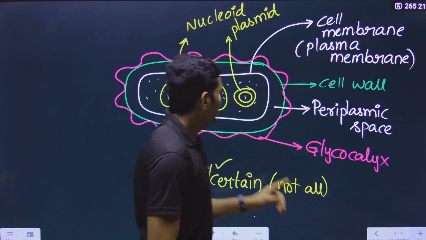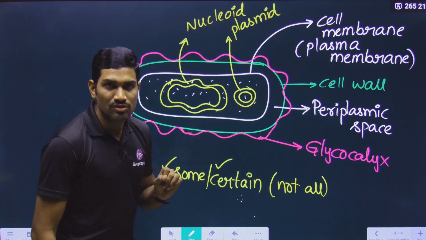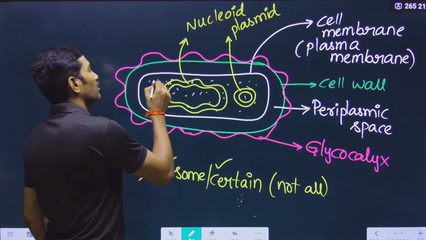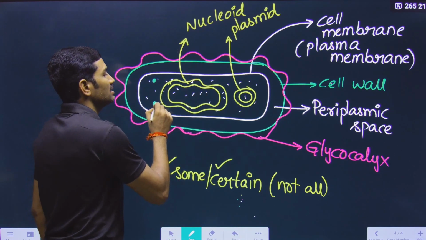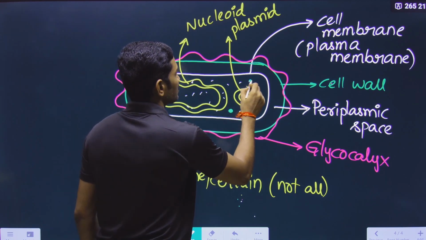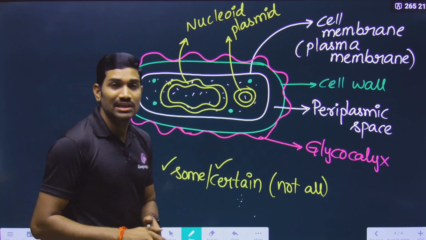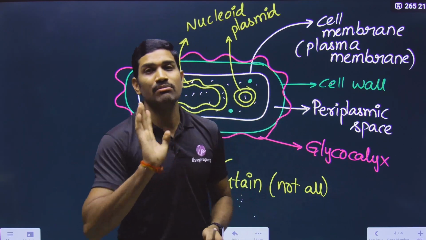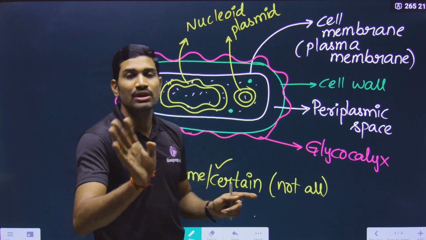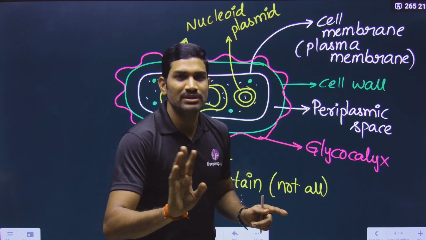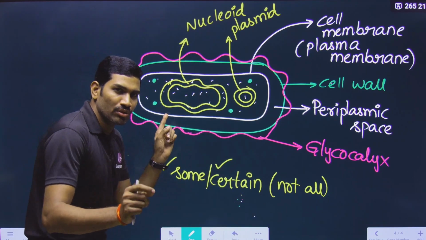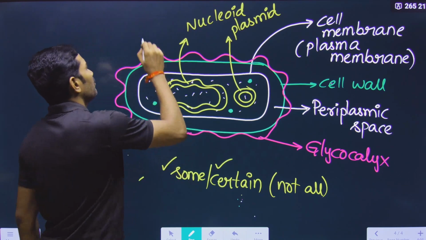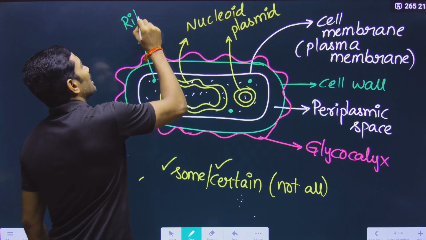So in this way, within the cytoplasm, DNA is present. Not only DNA, it also has some other things called organelles. What are these organelles that are present in the cytoplasm? Are they membrane bound organelles? No. In the case of eukaryotes, membrane bound organelles are there. But in the case of prokaryotes, membrane bound organelles are not present. In prokaryotes, only one type of organelle is present. What is this type? They are called ribosomes.